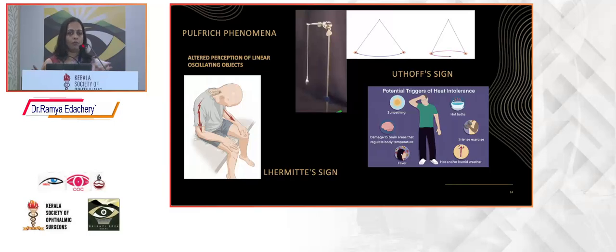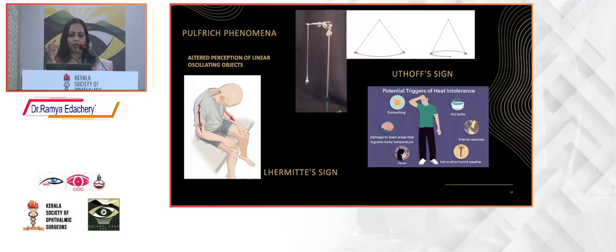So there are some phenomena associated with this optic nerve. One is the Pulfrich phenomenon. What happens normally when a pendulum rotates from one side to another, it moves in a linear fashion. But if you have an optic neuritis, what happens is there is decreased conduction on one side. So the patient will see a parabolic effect rather than a linear thing. Okay.